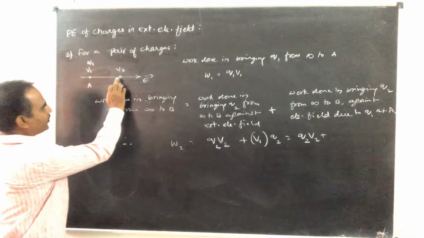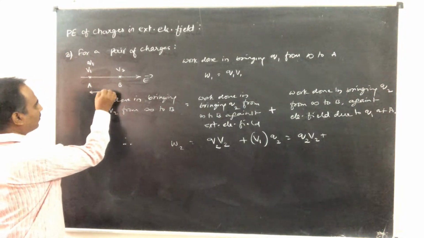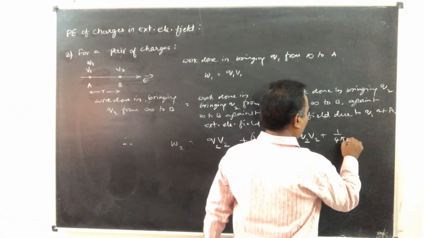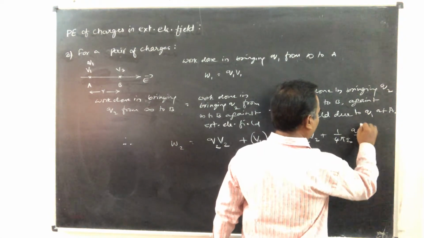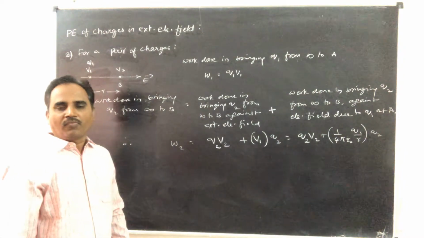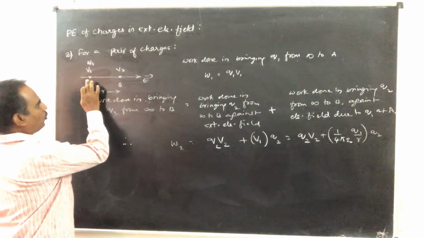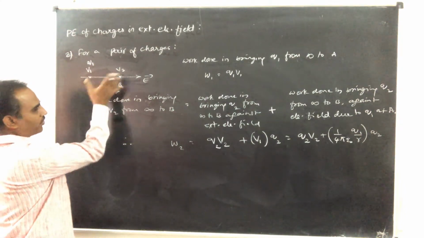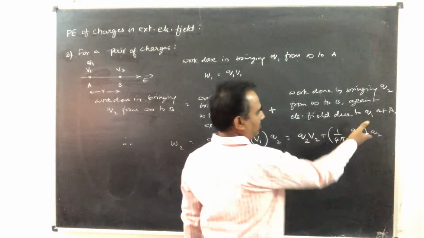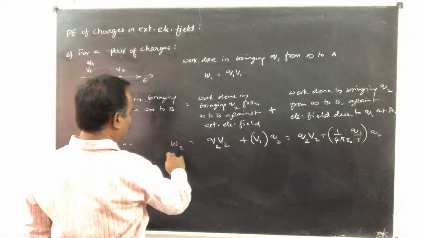What is this potential at B due to the charge Q1? Say let this distance be R. Then it becomes 1 by 4 pi epsilon naught Q1 by R into Q2. Or otherwise simply you can understand, you know that when two charges Q1 and Q2 are separated by distance R, the potential energy of the system of two charges is given by this equation. So therefore, this is W1, this is W2.